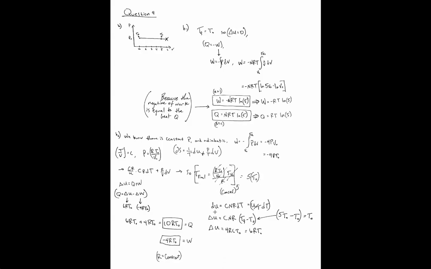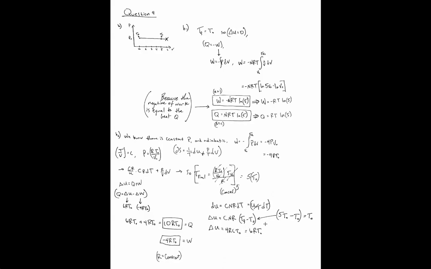And then we know that dU is equal to C n R dT, so that delta U is equal to C n R times T final minus T naught. We know that 5 T naught minus T naught is equal to, oh wait, what should that be? 5 T naught minus T naught should be 4 T naught. Anyway, it should be 4. So delta U is equal to 4 R C T naught, which is equal to 6 R T naught.